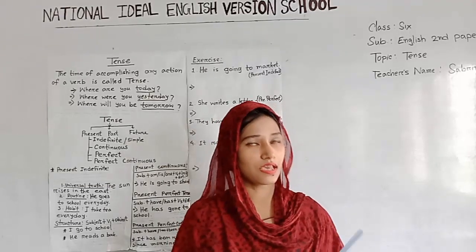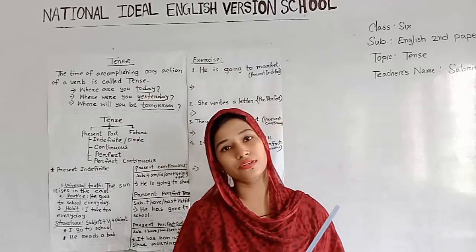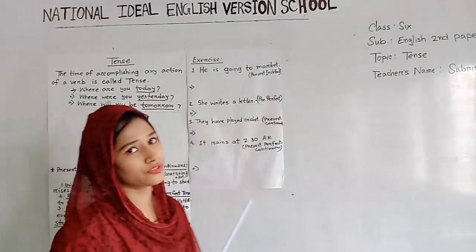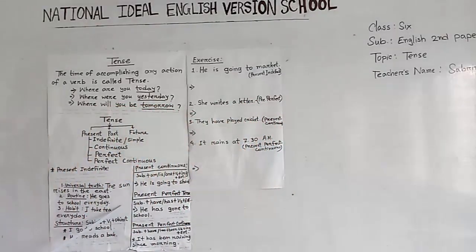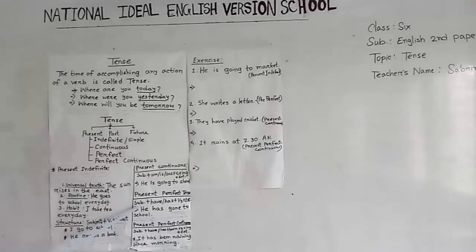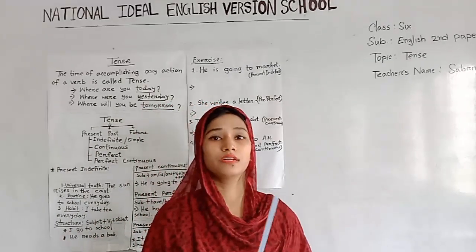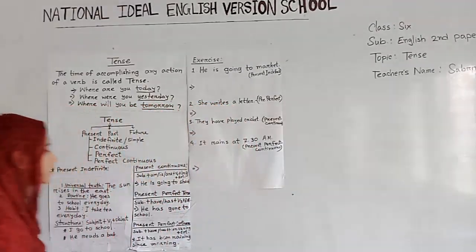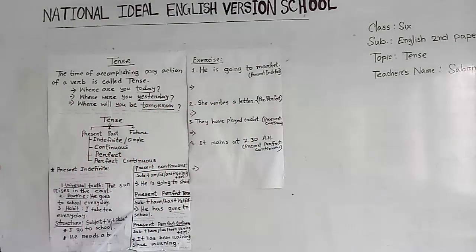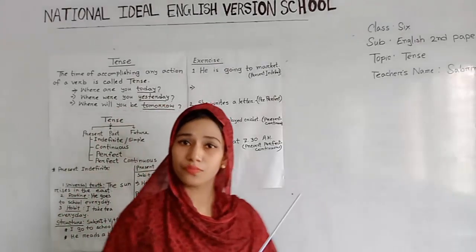Okay, dear students, now we are going to see its structure. Okay, look at the board please. About its structure, we can say: subject plus have or has plus V3 plus extension or object. Dear students, V3 means the past participle form of the principal verb or main verb. Look, the example is here: he has gone to school, or I have done my work.